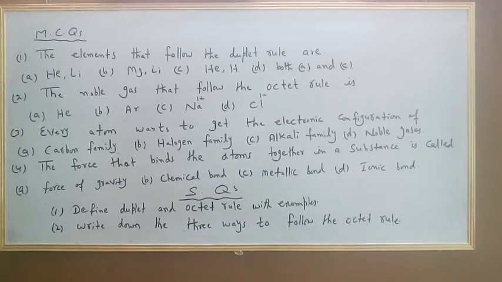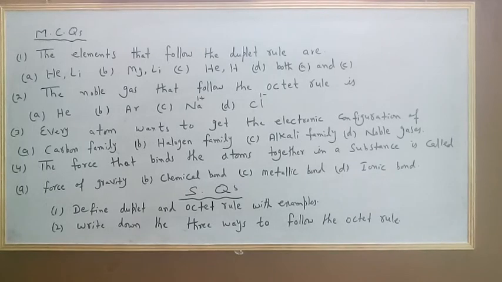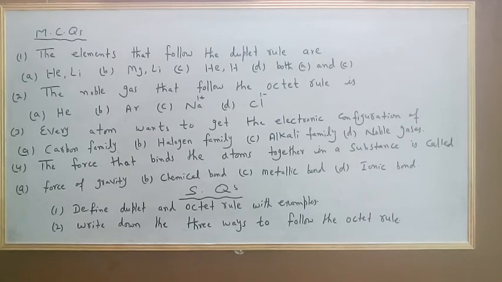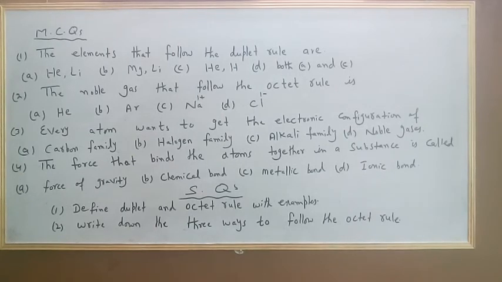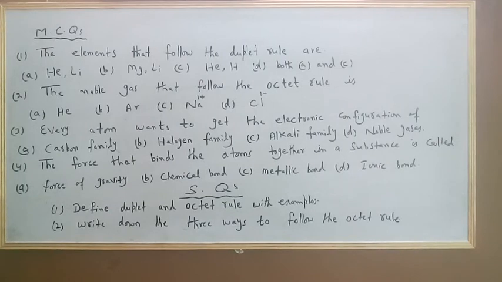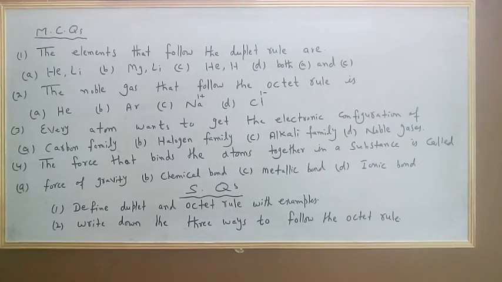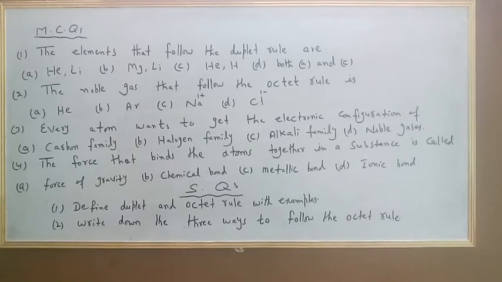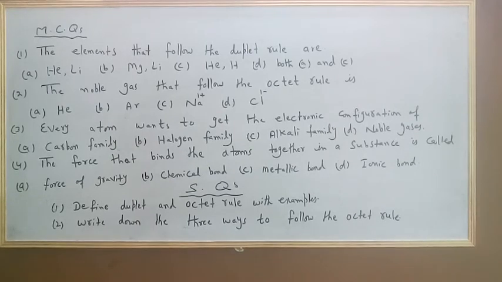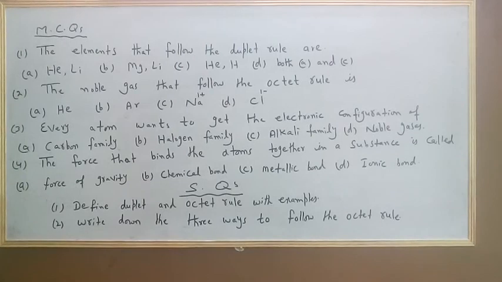D. Both A and C. In second MCQ, the noble gas that follows the octet rule is A. Helium, B. Argon, C. Sodium 1 plus ion, D. Chloride ion.